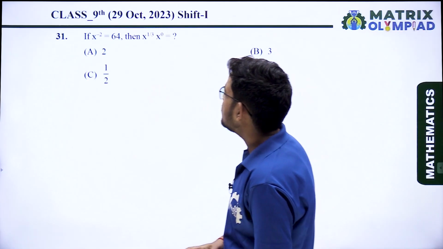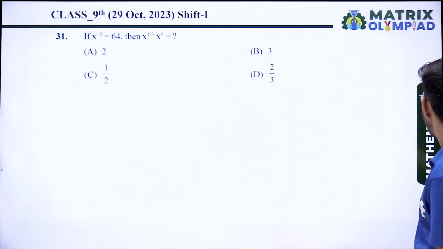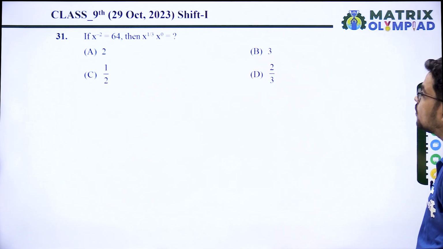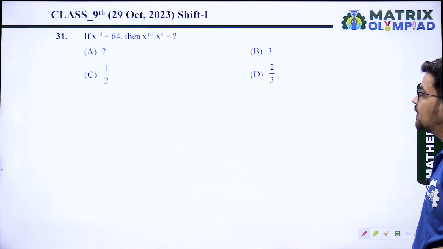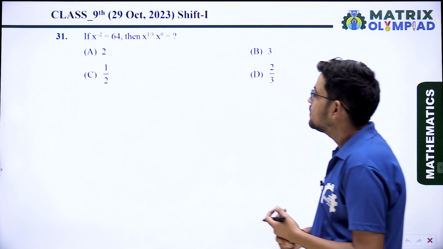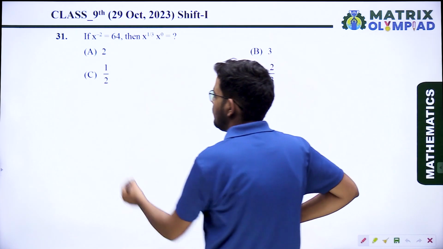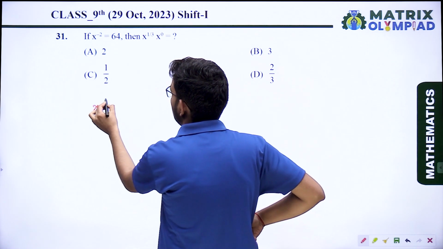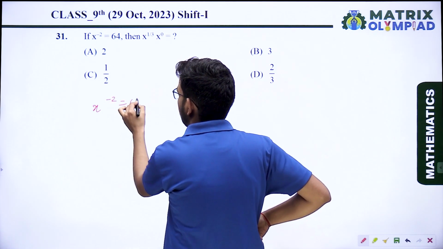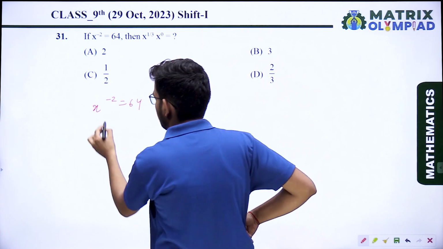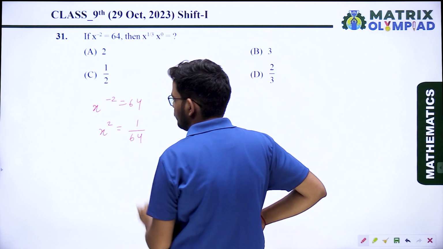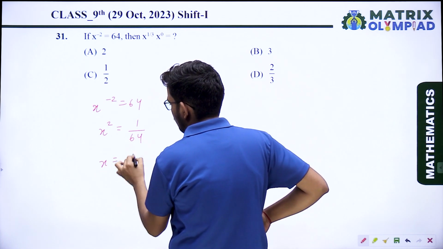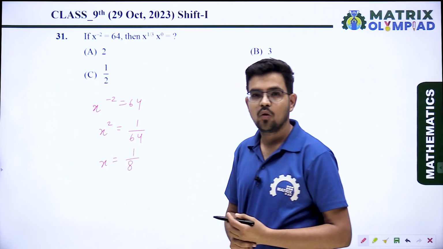Our first question is, if x raised to power minus 2 equals 64, then x raised to power 1/3 into x raised to power 0 is? It says that x^-2 = 64. It means x^2 = 1/64, so x = 1/8.